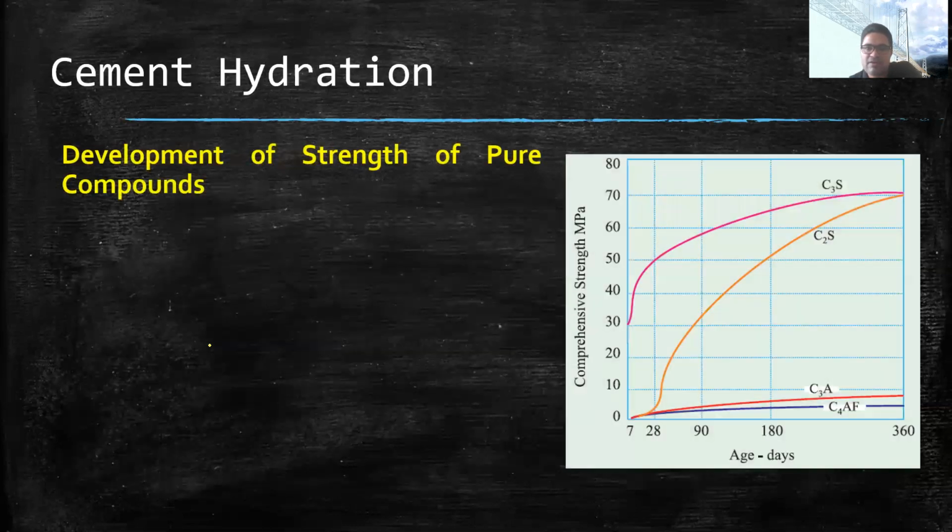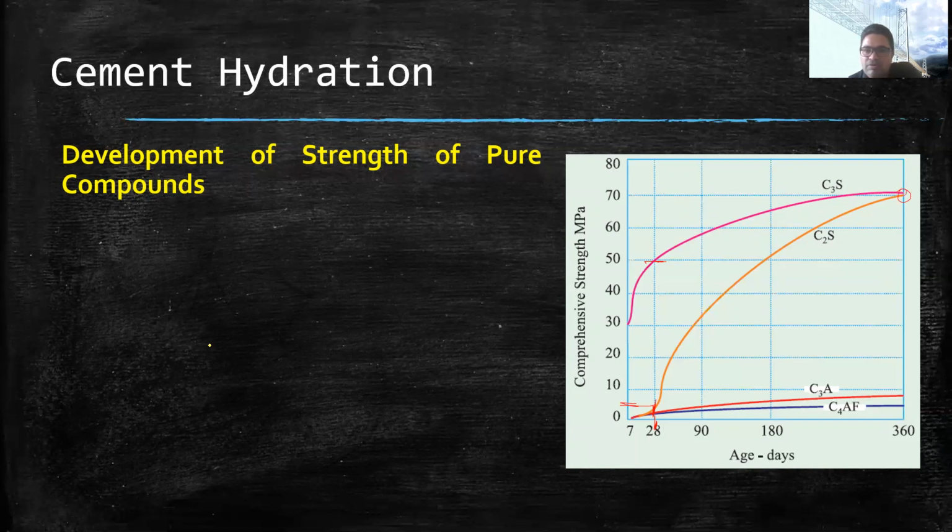In this graph, you can see the development of strength of pure compounds. Up to 28 days, the contribution of C2S is only around 5 MPa, while the contribution of C3S after 28 days for a particular cement is about 50. So it is around 10 times more than the contribution of C2S. Although after some time, as you can see, after 28 days, the contribution of C2S increases, and within 1 year, the contribution matches that of C3S.